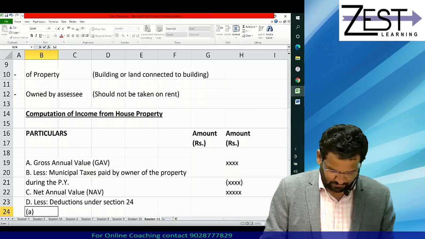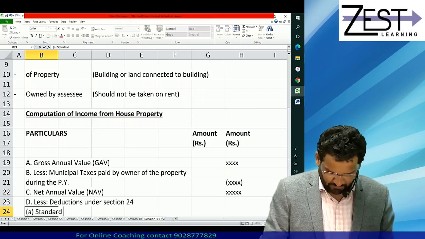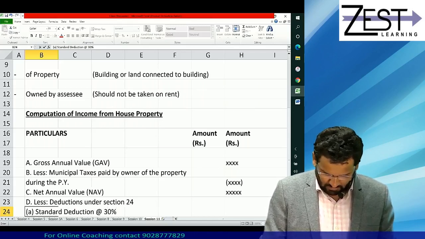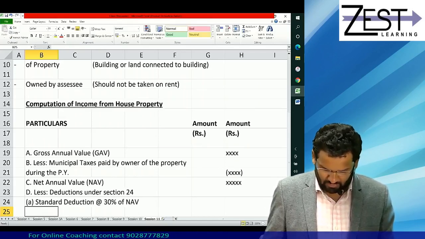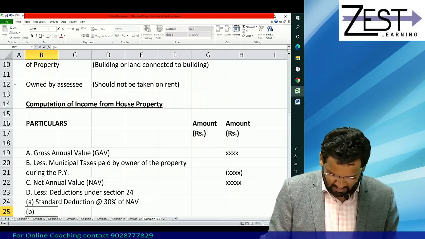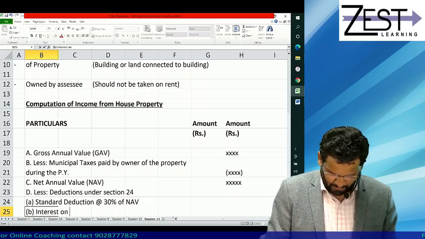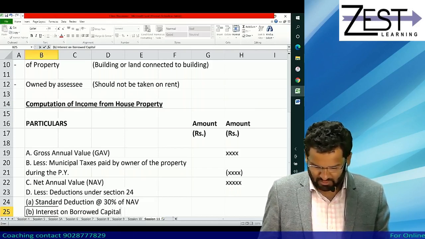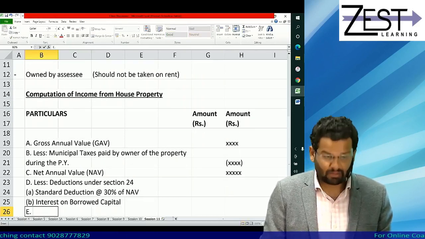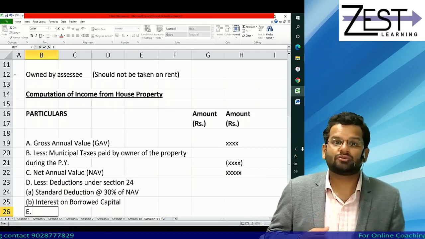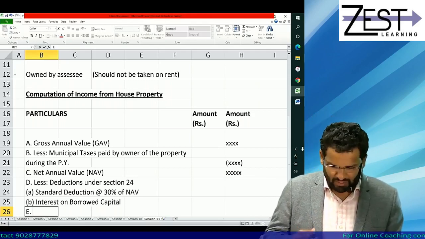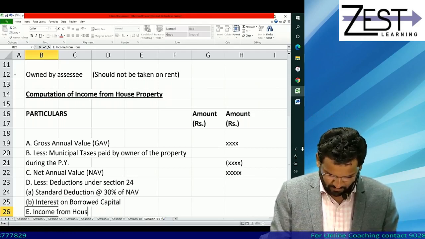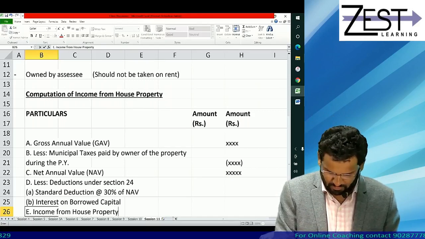(A) is, again there is a standard deduction, but which is at 30% of NAV, and (B) there is interest on borrowed capital, which is nothing but interest on your housing loan. So when you minus those two things, you are going to get income from house property.